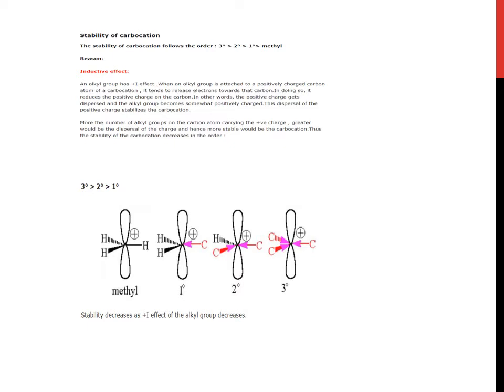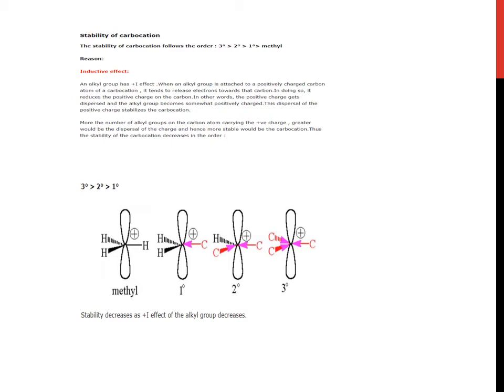When an alkyl group is attached to a positively charged carbon atom of a carbocation, it tends to release electrons towards that carbon. In doing so, it reduces the positive charge on the carbon. In other words, the positive charge gets dispersed and the alkyl group becomes somewhat positively charged. This dispersal of the positive charge stabilizes the carbocation.